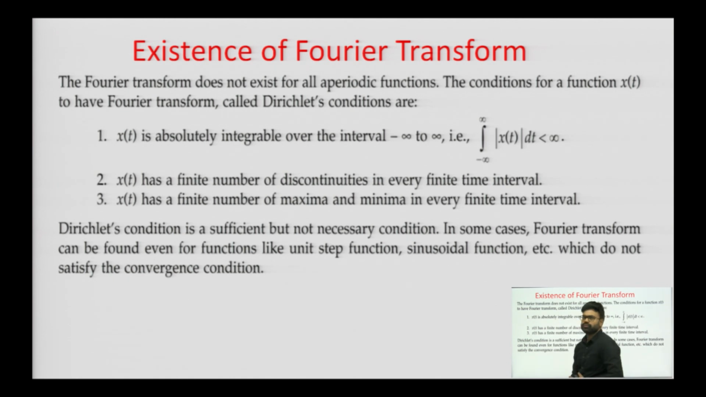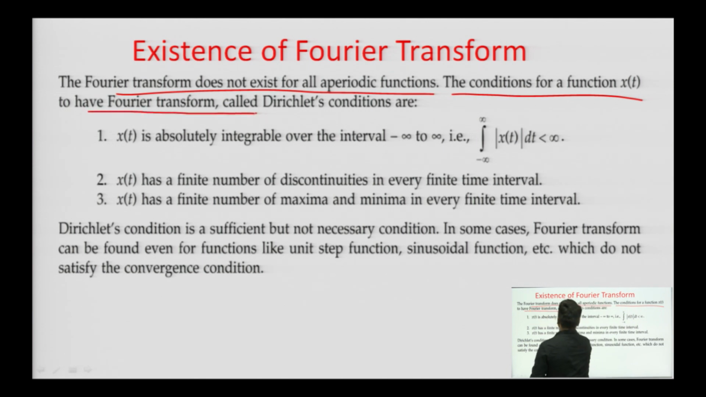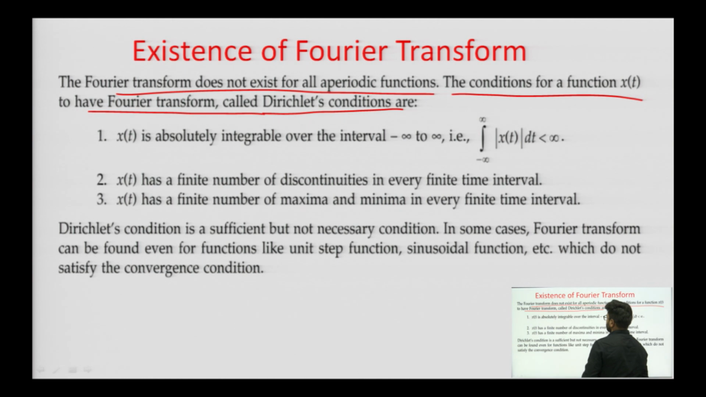Now, the existence of Fourier transform. What is the existence of Fourier transform that we will see? As I have said, Fourier transform does not exist for all functions. So, we can calculate Fourier transform only for certain aperiodic functions. For those functions, the conditions for a function x t to have a Fourier transform are called Dirichlet's conditions. The conditions from which we can say whether we can find the Fourier transform or not are known as Dirichlet conditions.